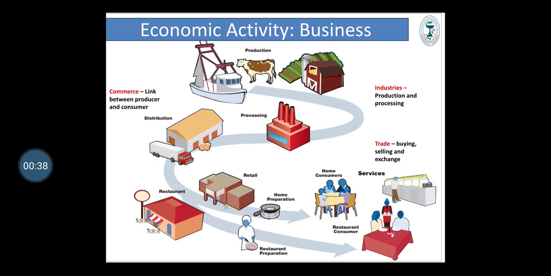Industry, that is production, processing or fabrication of goods. Here in the diagram you can see the production of certain raw material, and then raw material are processed in the industries and the final product is produced. That product is distributed from producer to the consumer, that is commerce. And one of the most important parts of commerce is trade, which contains buying, selling and exchange of goods. So basically business contains two parts, one is industry and second is commerce.